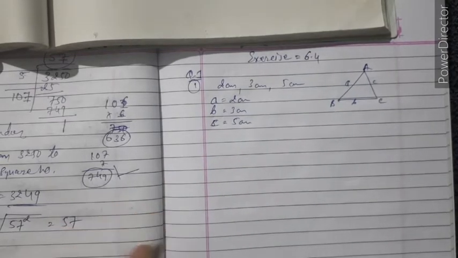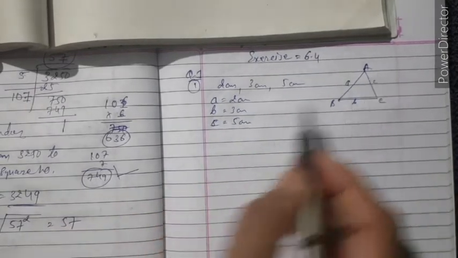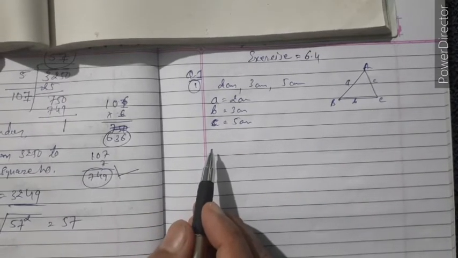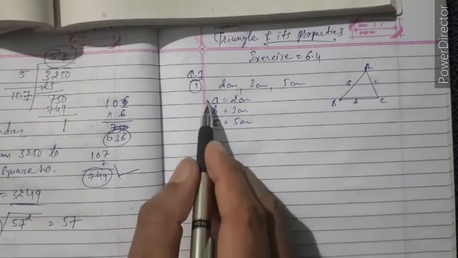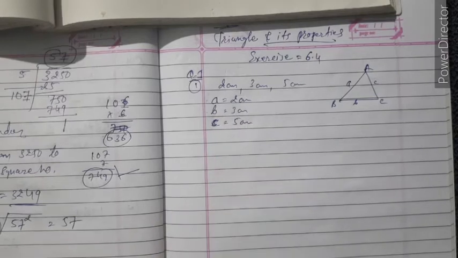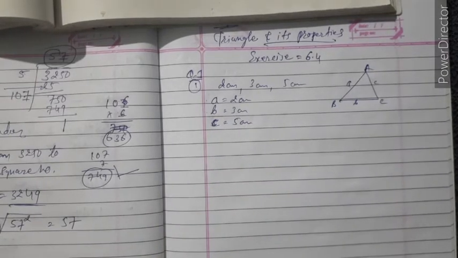Okay, and we check a plus b, meaning addition of. We know how to check that one. If the addition of two sides is greater than the third one, in all cases, that means a triangle is possible, otherwise not.